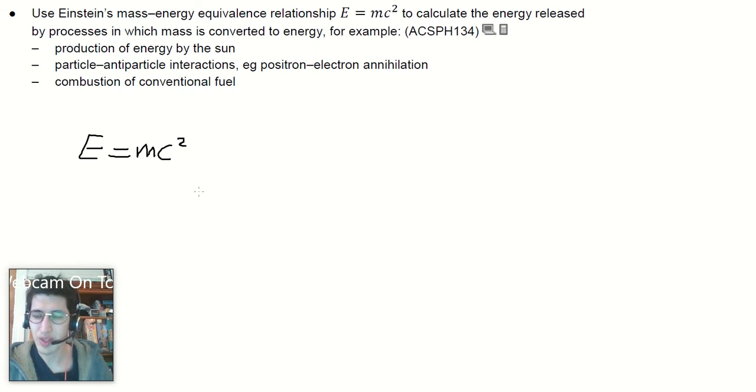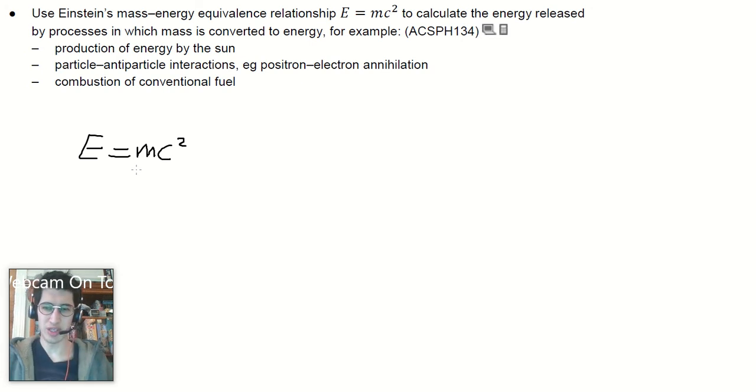Now, this came from some fancy maths involving time dilation and length contraction, which changes amounts of kinetic energy, and then thinking about the conservation of energy allowed him to come up with E equals mc squared, where E is the amount of energy in joules, m is mass in kilograms, and c stands for the speed of light.